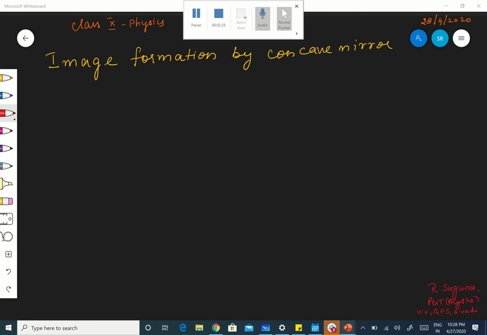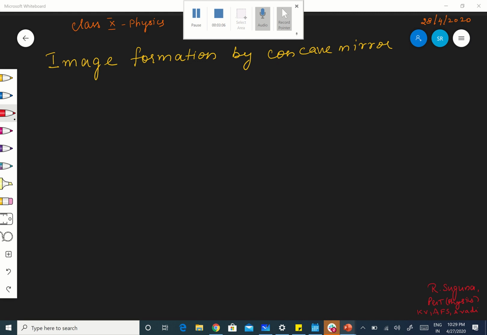There are different positions where we are going to keep the object, unlike the plane mirror. First, I'm going to keep it at infinity. After that, I think you know what C is now, the center of curvature. Beyond C, I'm going to keep the object. Then at C, and between C and F. Like that, at different positions I'm going to keep the object, and see where the image is formed, and what the nature of the image is. Everything we are going to see in this class. Okay, right.